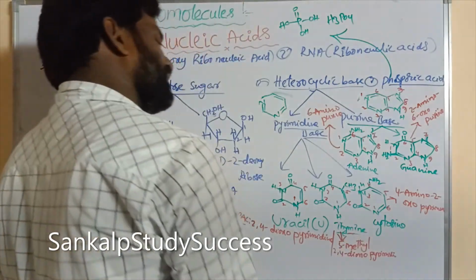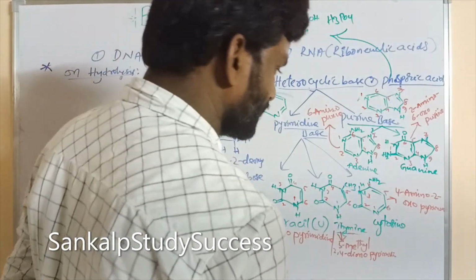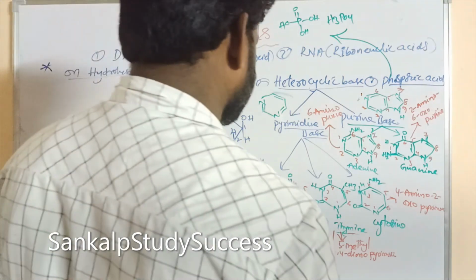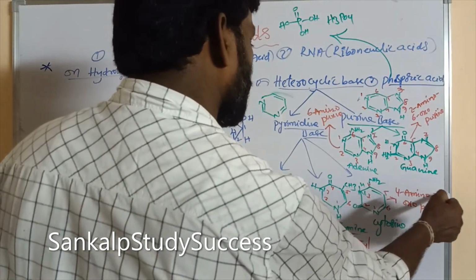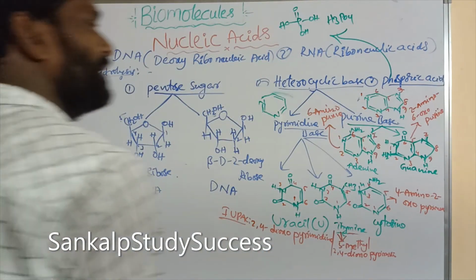In the cytosine, in the 4th position, amino group is there. So it is 4-amino-2-oxopyrimidine.